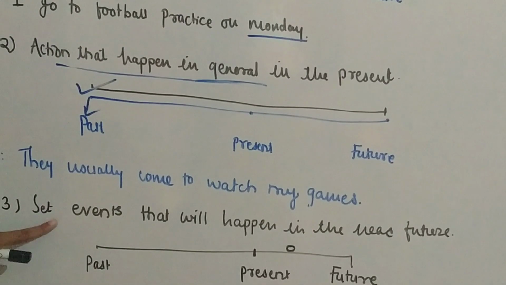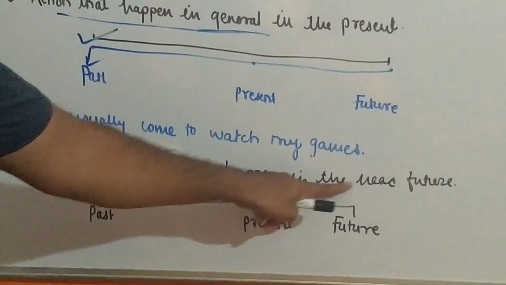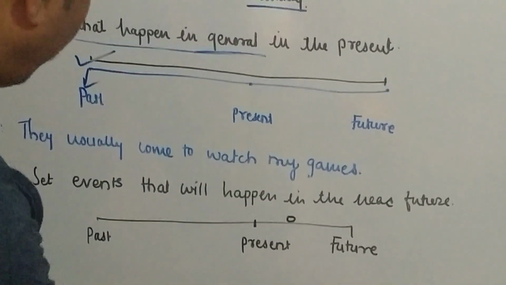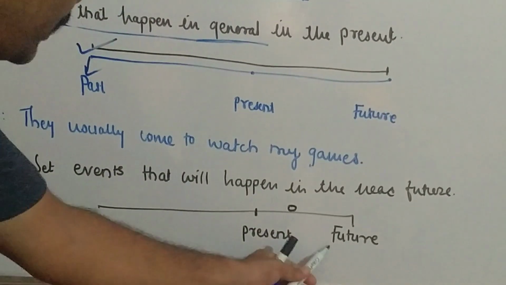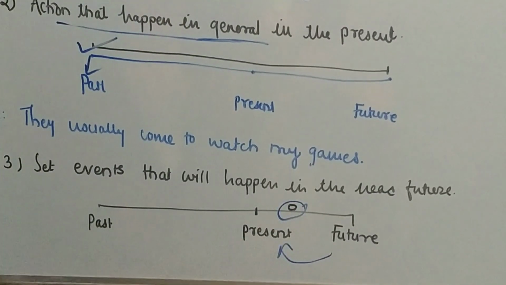Then the next use is set events that will happen in the near future. Sometimes events happen near in the future.